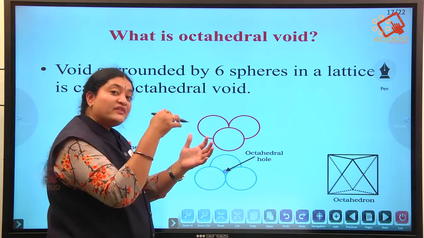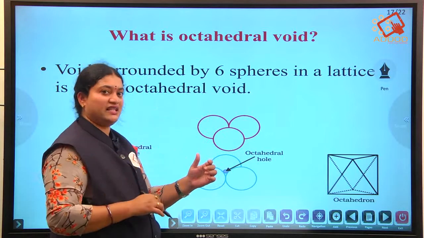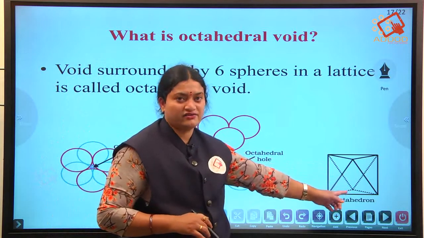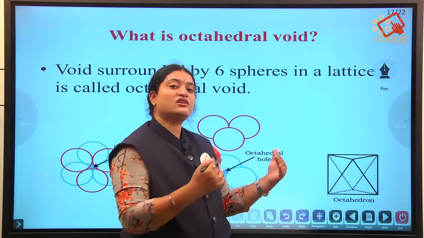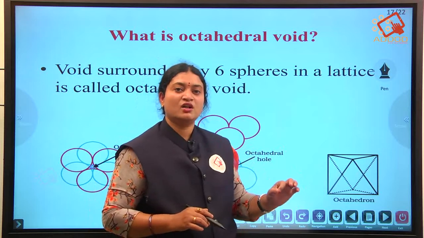When we join the centers of these spheres, it forms an octahedron shape. Because of that, these are known as octahedral voids.